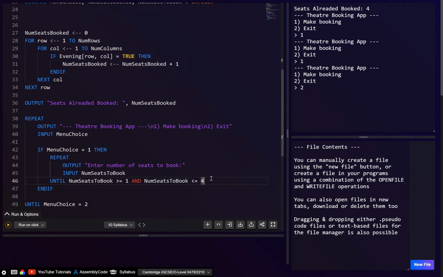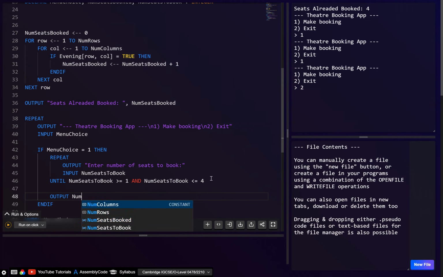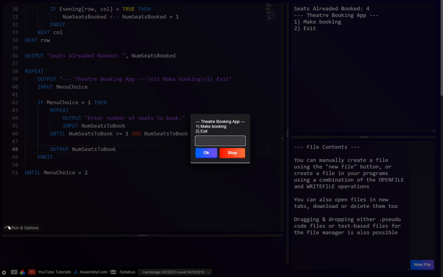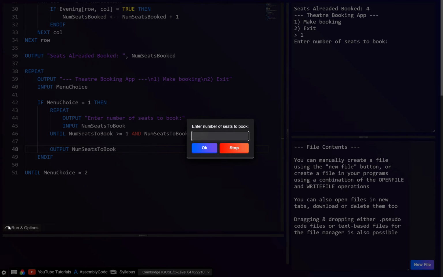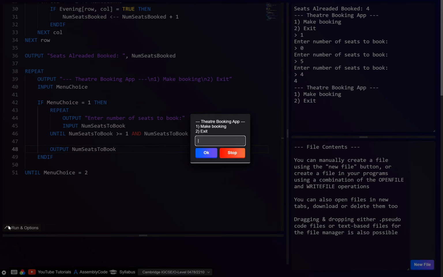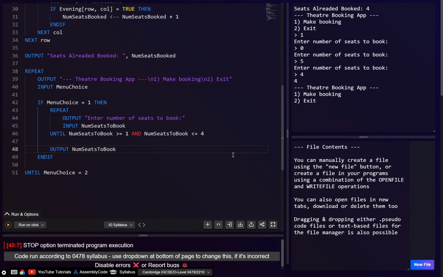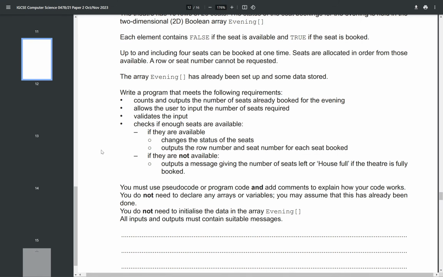Then let's output this again, just to test it. This should work. So we choose make booking, enter number of seats to book. Let's say 0. That's going to ask again. Let's say 5. Okay, it's going to ask again. Let's say 4. You see 4 is then accepted, and then it's going to ask us to make another booking. But let's just stop that. Right, so I think that's okay.